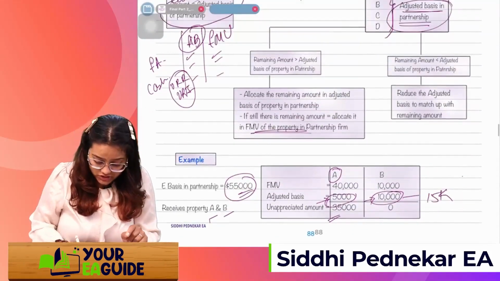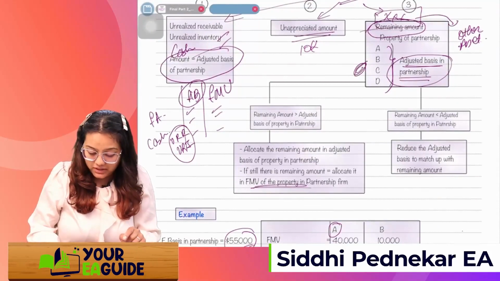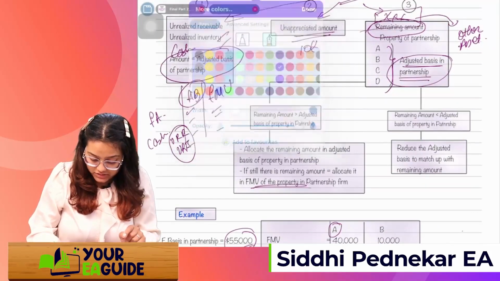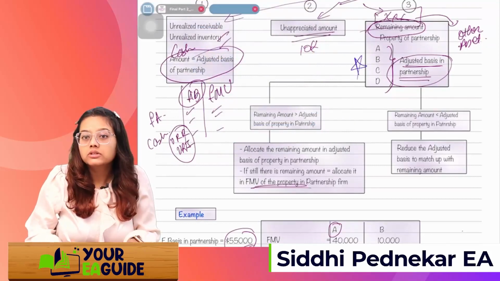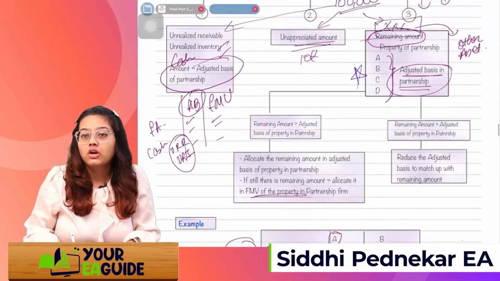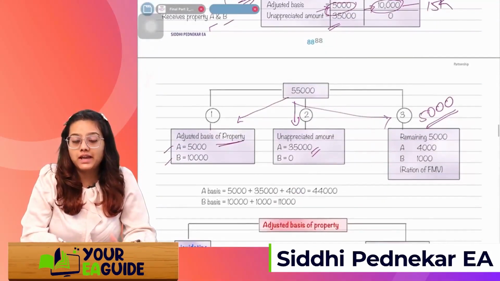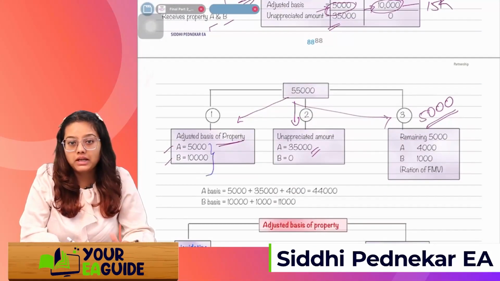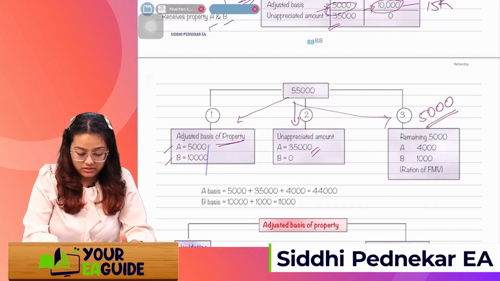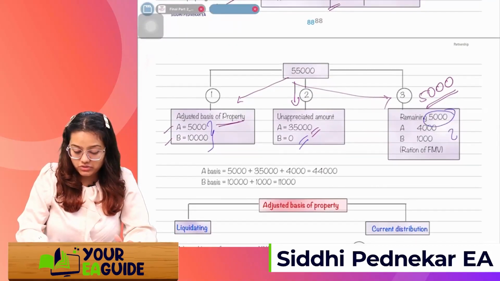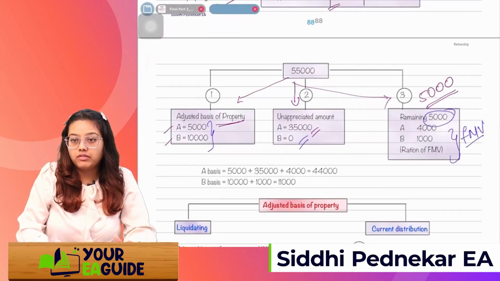This was just an example of this part. Got it? Whatever is the remaining amount, first we'll distribute it amongst the adjusted basis of the property. Then we'll take the unappreciated amount, and then whatever is the remaining, we'll distribute amongst the FMV ratio.